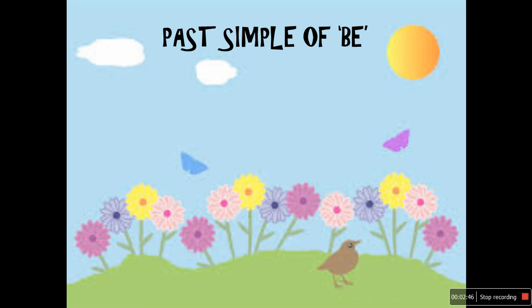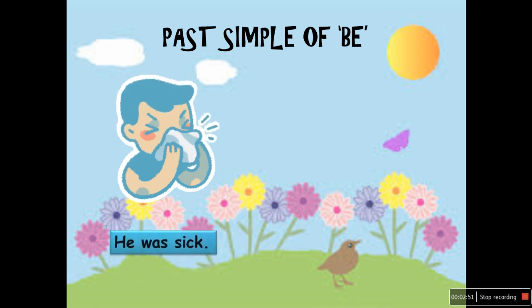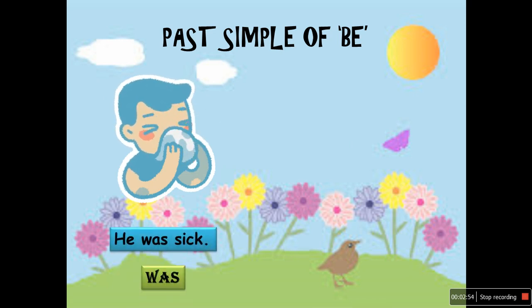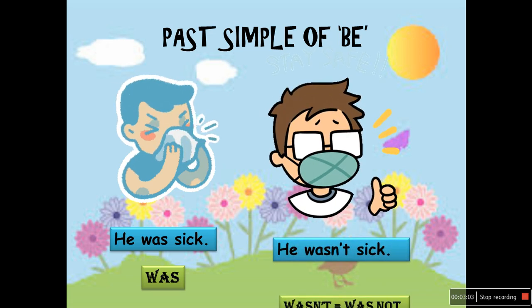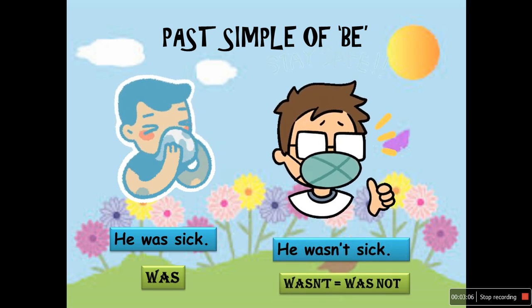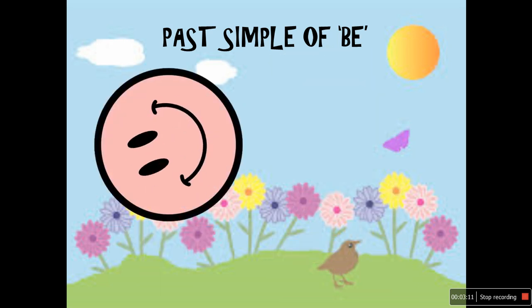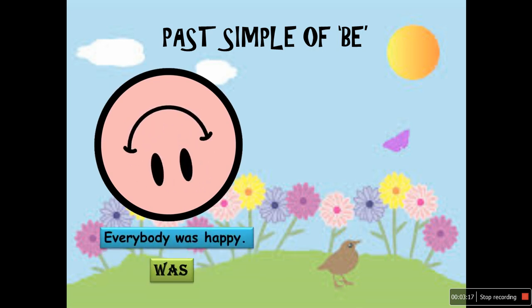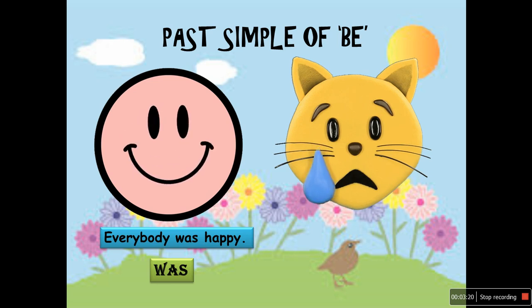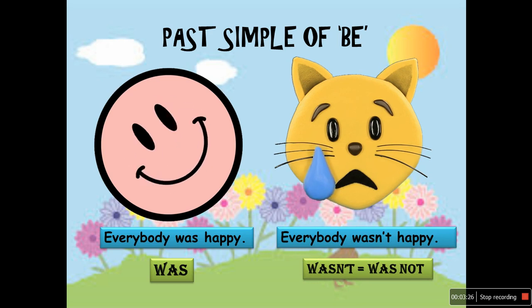Here are some more examples. Look at this boy. He was sick. Was. What will be negative? Negative is he wasn't sick. Wasn't is contraction of was not. Another one is everybody was happy. We have used was. Negative will be everybody wasn't happy. Wasn't, which is contraction of was not.